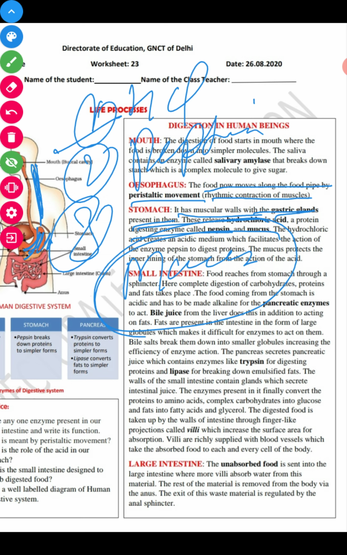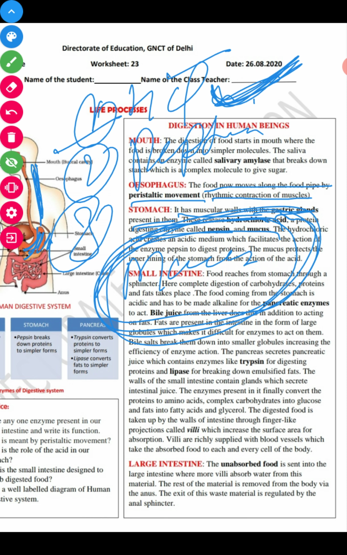Mucus helps to protect the inner lining of the stomach from the action of HCl. It's very important. Sometimes the question may come in your exam: what is the role of mucus? Mucus helps to protect the inner lining of the stomach from the action of HCl.